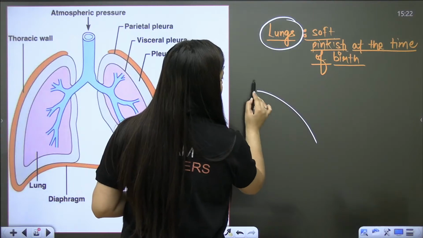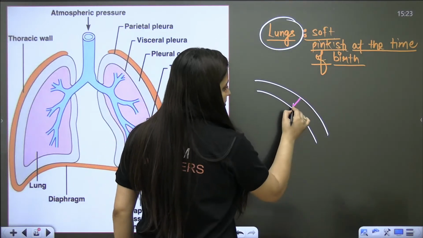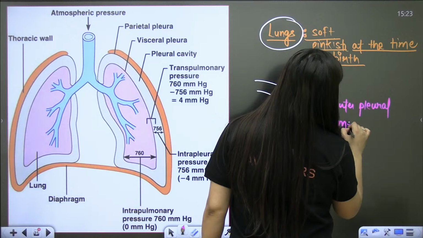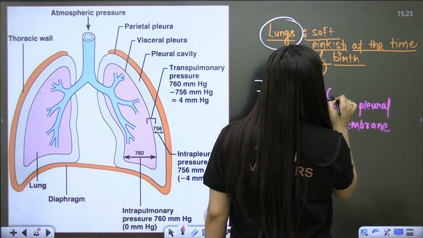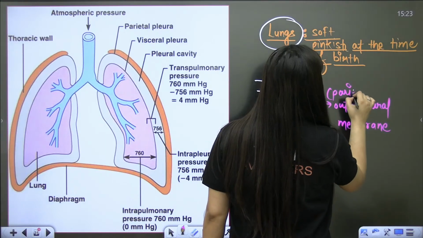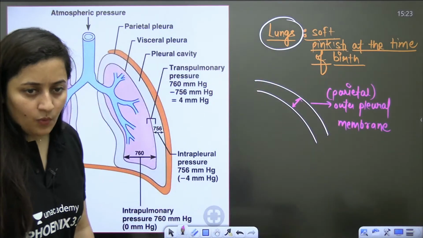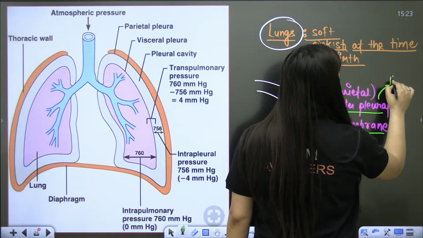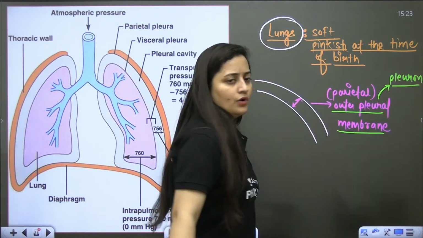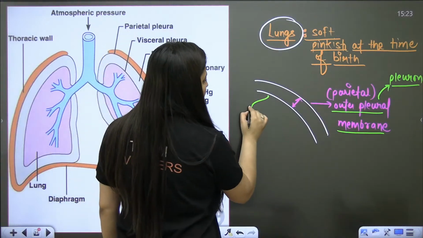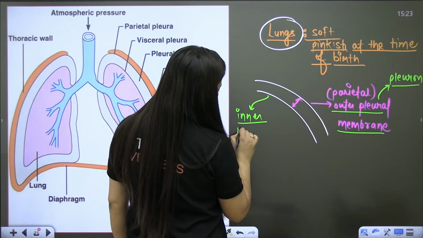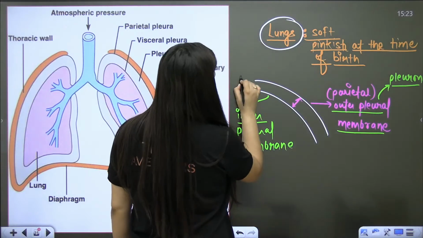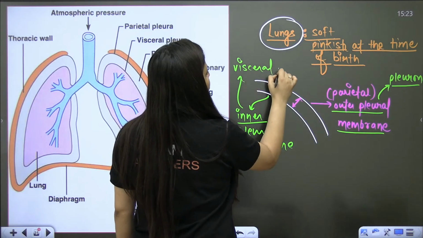Another thing is that the lungs are covered with two coverings. One is the outer pleural membrane, also known as the parietal pleural membrane, also known as pleuron. Then we have the inner pleural membrane, which is also known as the visceral pleural membrane.